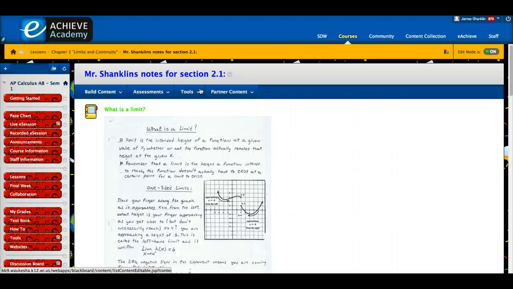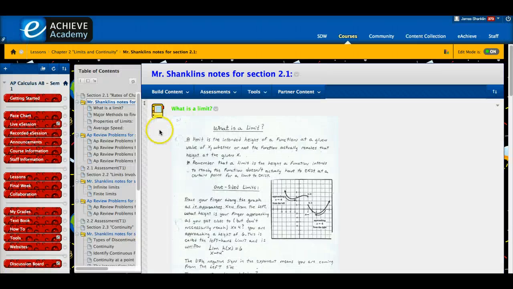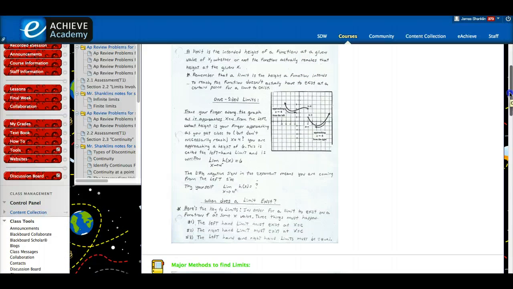So if you click on here, what is a limit? This is kid-friendly type of wording. A limit is the intended height of a function at a given value of x, whether or not the function actually reaches that height at the given x. It's the intended. So my notes, I think, are kid-friendly. When does a limit exist?